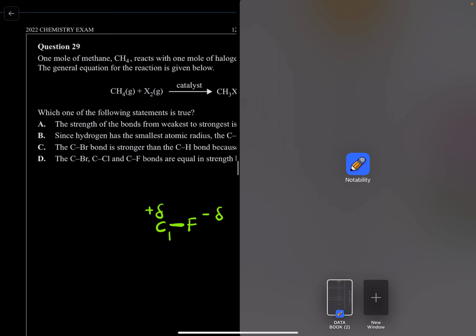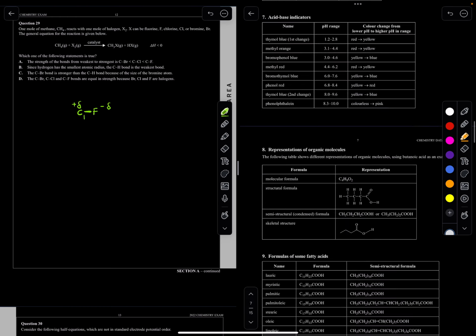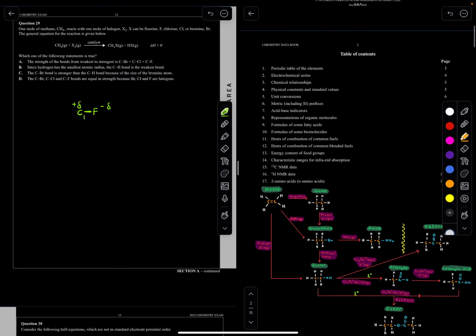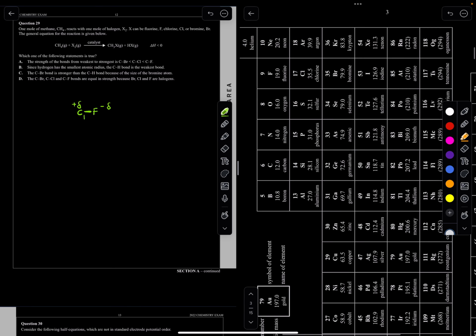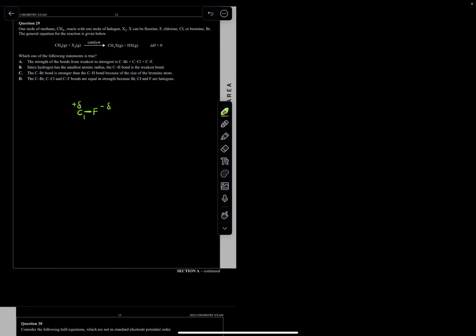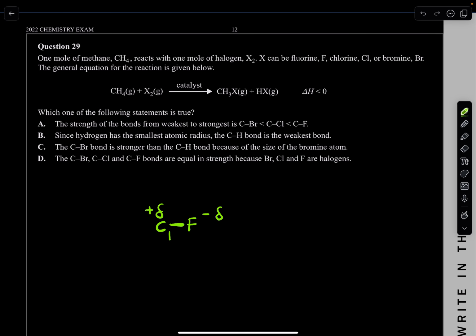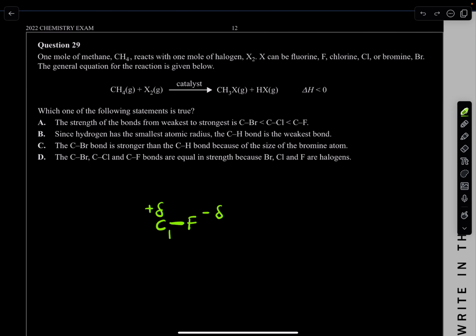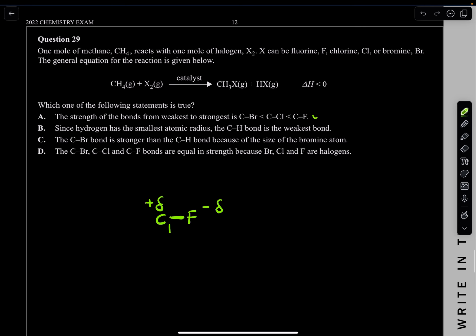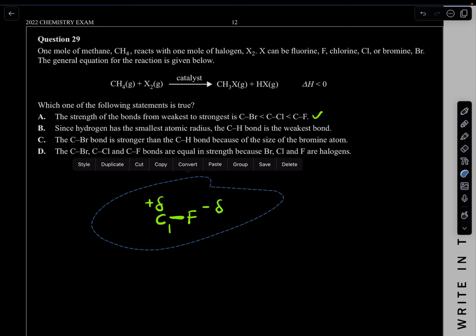So was it in the electrochemical series? I think it was fluorine, which we know is the first. Where is that here? Fluorine, yep. So fluorine, then chlorine, then bromine. So which of the following is from the weakest? Well, weakest is bromine, then chlorine and fluorine. Yeah, this one's good. This actually works perfectly. This one looks good. Next one.